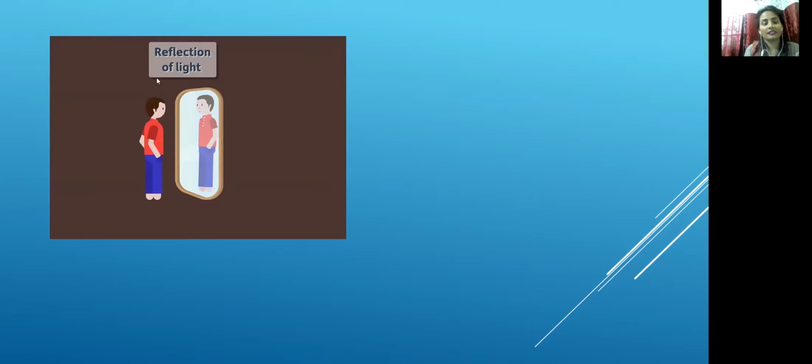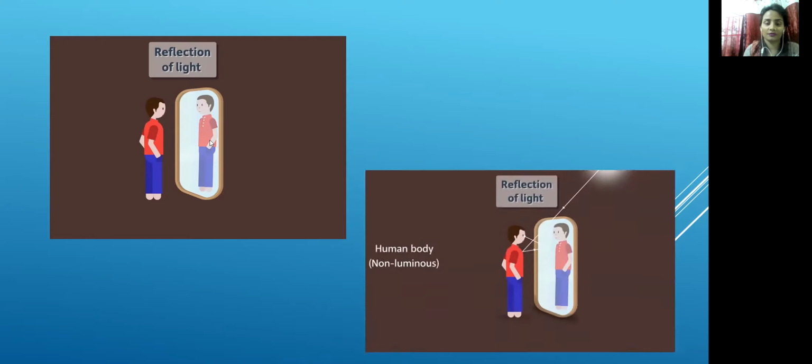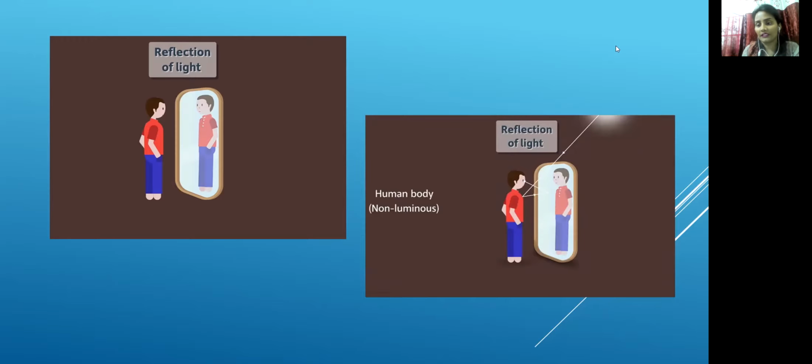Here is a human body, and we can see its image in the mirror just because of reflection. When a source of light strikes the human body and then gets back to the mirror, then to our eye, this whole process is called reflection. Not only a single light, many lights strike each part of the body and strike back to the mirror. Then we can see it through our eye.